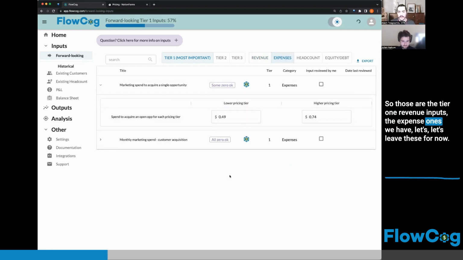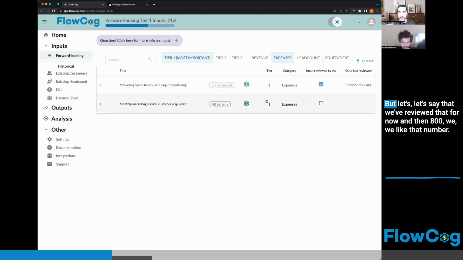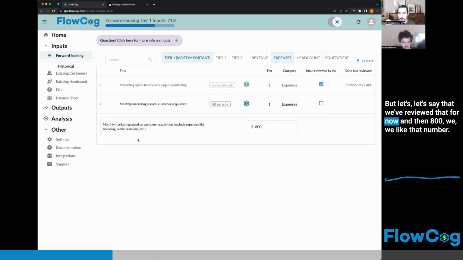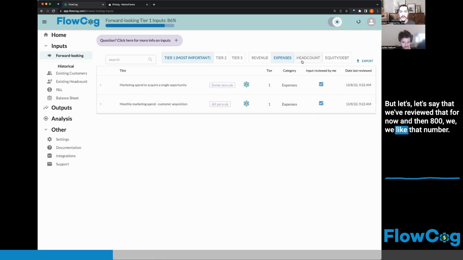The expense ones, let's leave these for now. We said total marketing spend is $800 a month, and we're getting 1.3K leads in the door. So yeah, a little bit less than $1 per lead. I think those are fine for now, and we can go back and change those. Those are important inputs to get right, but let's say that we've reviewed that for now. And then 800, we like that number.